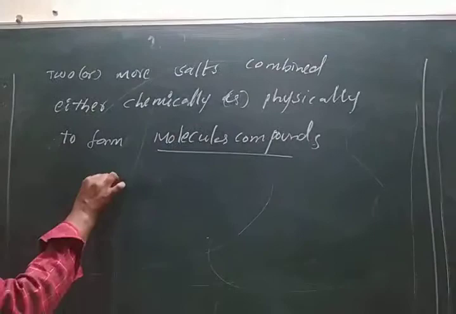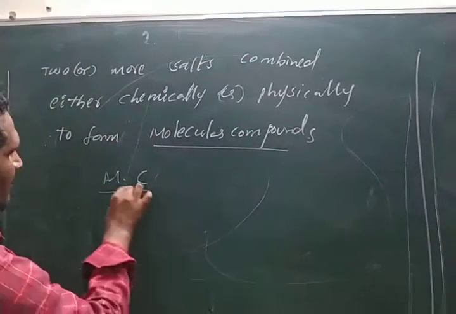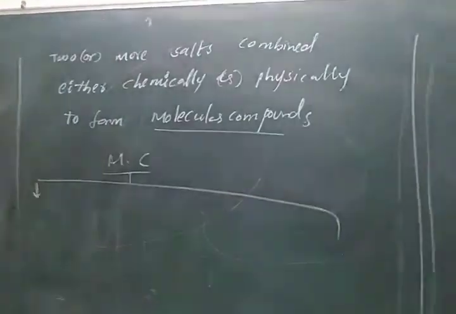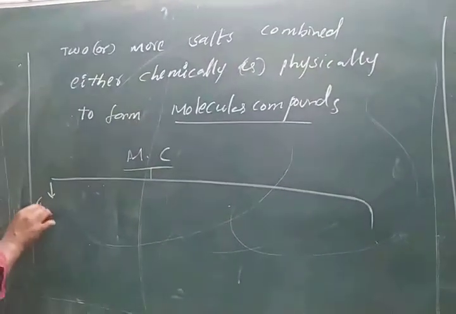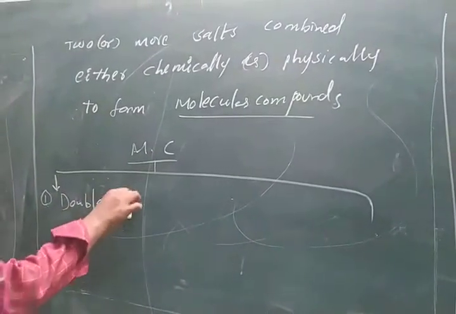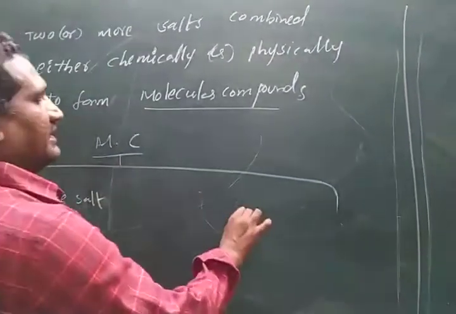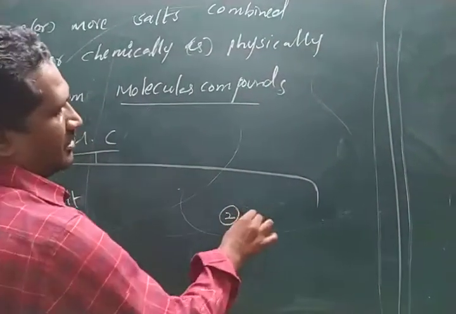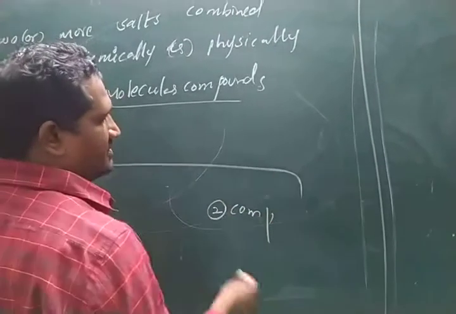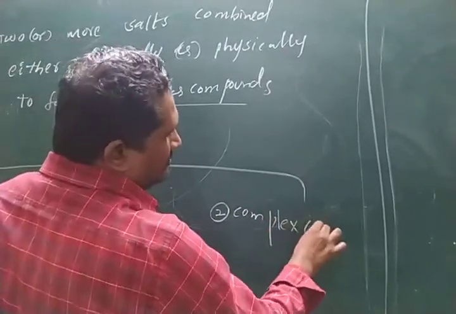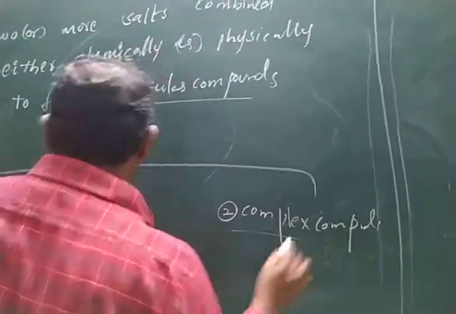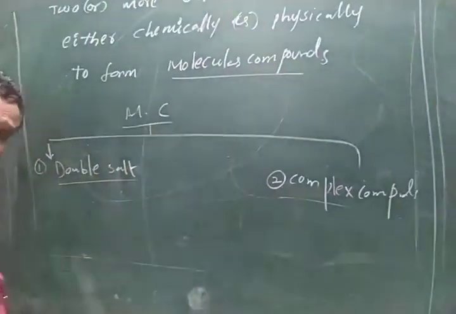These molecular compounds are classified into two types. One is double salt, and two is complex compounds. In this whole lesson, we are going to discuss complex compounds. So, what are double salts?